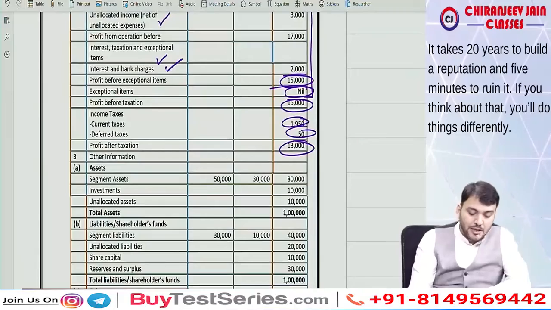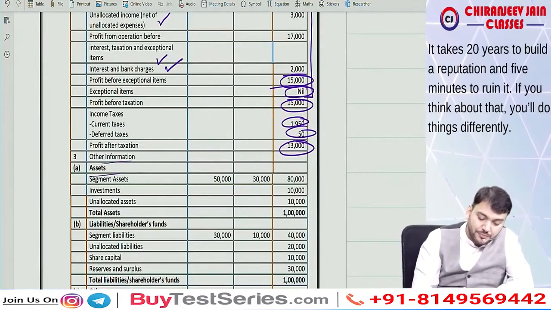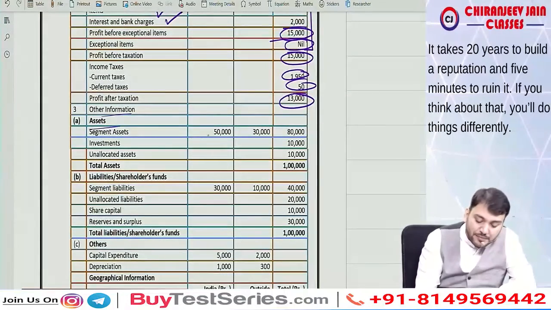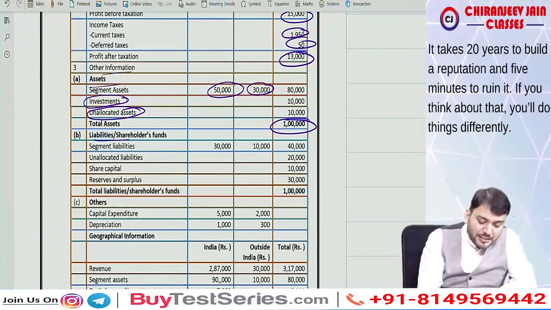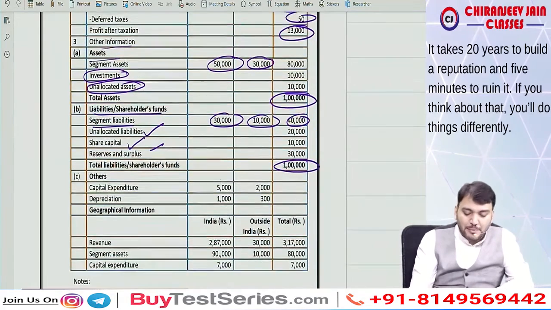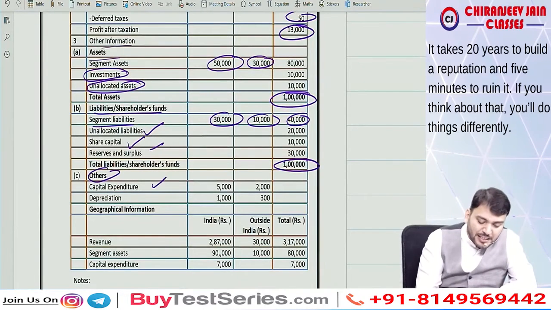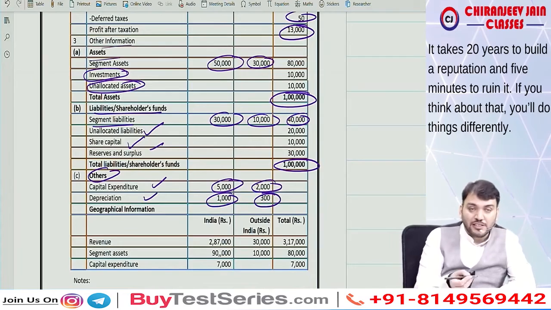Then other information. Segment asset is given. In this we add investment and unallocated asset, and this becomes total asset. Then liabilities and shareholders' fund: we start with segment liabilities given. In this we add unallocated liabilities, share capital, reserve and surplus, and this will be total equity and liability. Then others: capital expenditure and depreciation are given, you can see it is given.